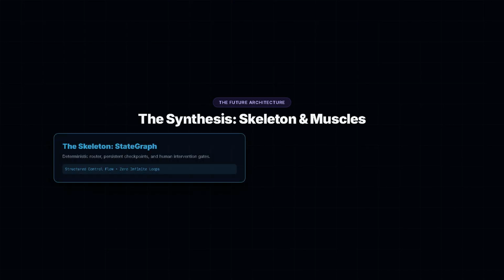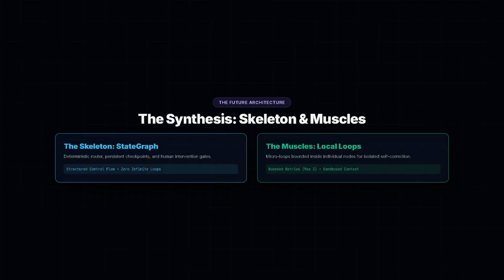So, is loop engineering truly dead? No. Loops are the muscles. Graphs are the skeleton. A single loop is the perfect execution unit inside a single node. It handles the messy, iterative work of tweaking a function or fixing a regex. But graphs provide the structure, the guardrails, the memory isolation, and the governance that allow autonomous agents to operate reliably at enterprise scale.